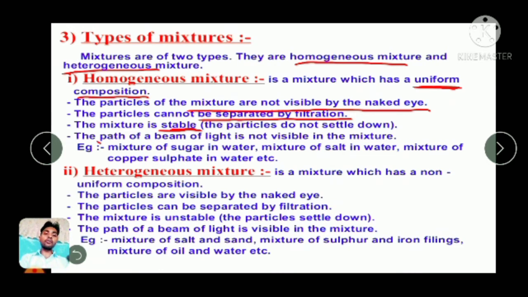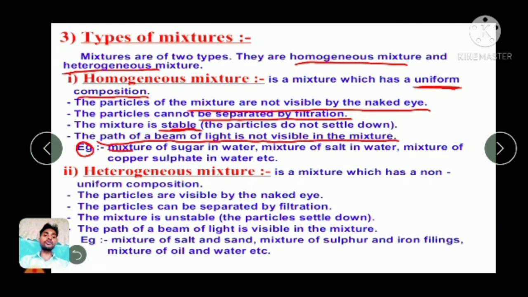Okay, when you pass a light through these mixtures, the path of the light is not visible. If you are shining a light on it, you will find the path of the light will not be visible in it. Okay, we need to understand some examples of it.